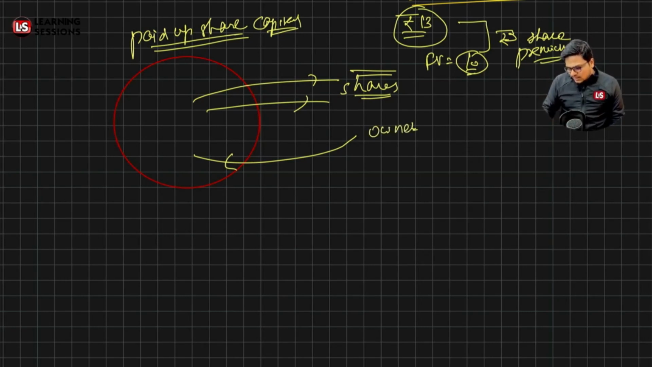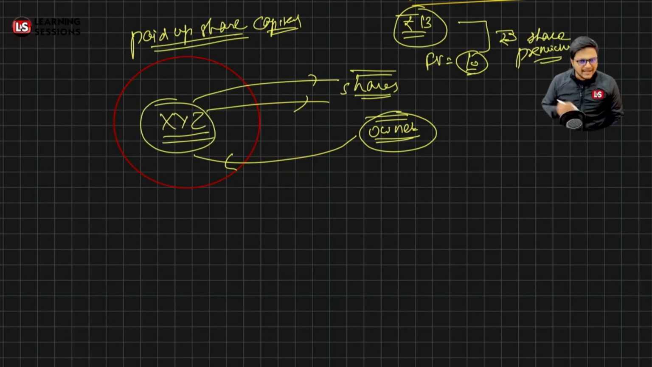These are the real owners of the company, and this particular amount is available for a very long period. Till the time the company is not liquidated, the company has no obligation to return this amount. When the company is liquidated, this amount will be returned after setting off all the other expenses and liabilities. Only if something is left will it be paid to the shareholders, otherwise not, right?